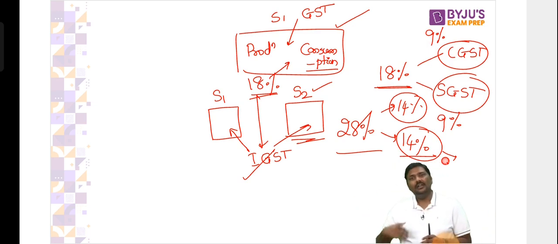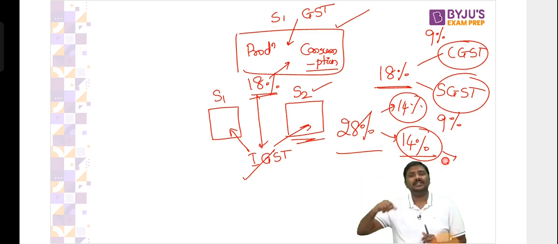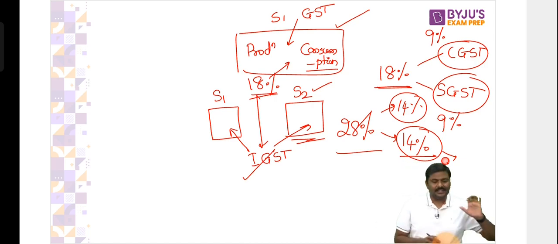Right? So 14, 14. 9, 9. If it is 12, 6 and 6. Simple logic. Divide that into two equal parts. Give one part to central government. Give the other part to the state where consumption has happened. Where consumption has taken place.